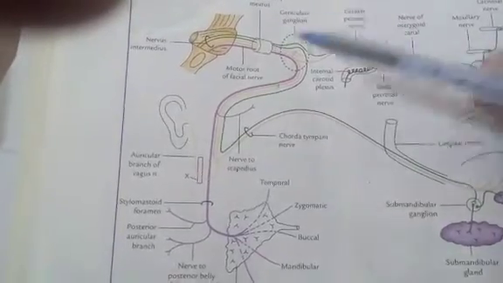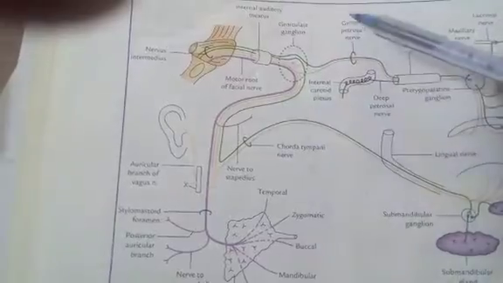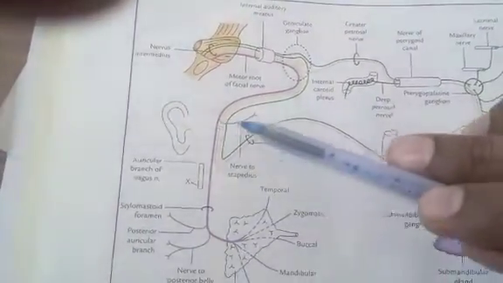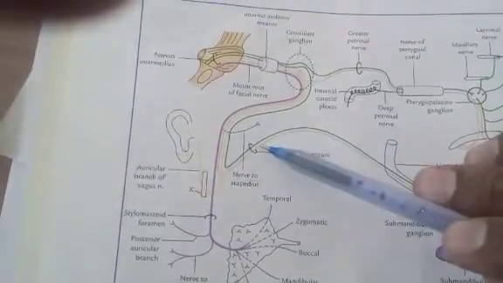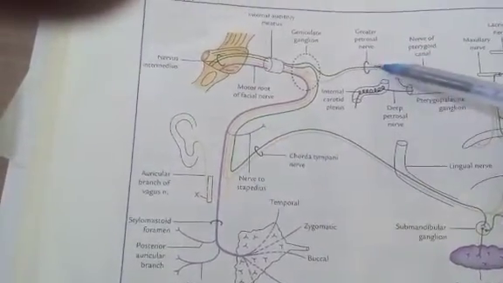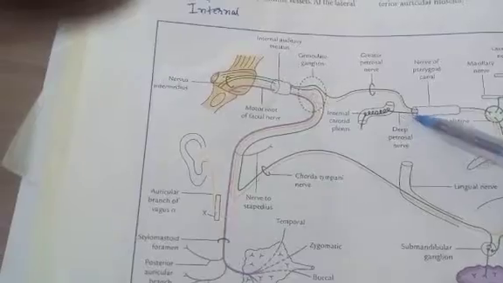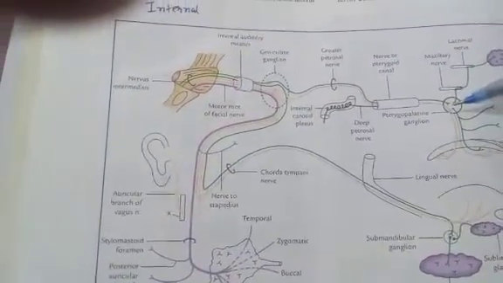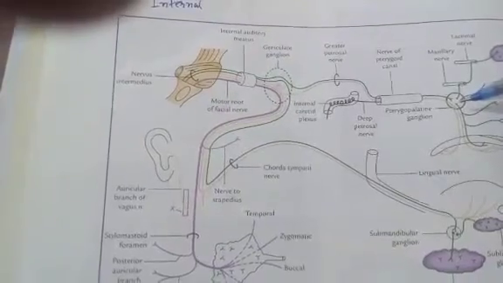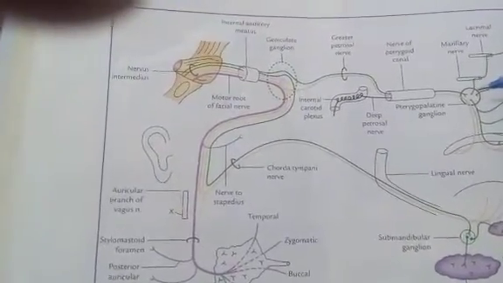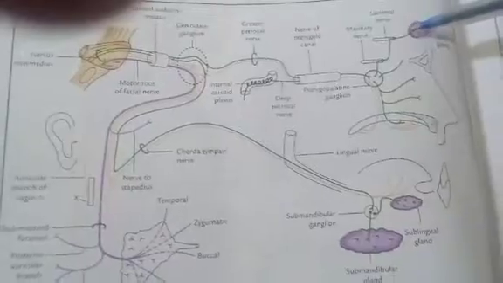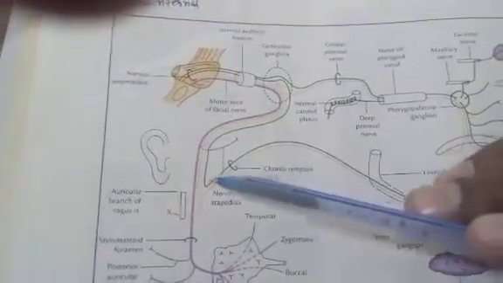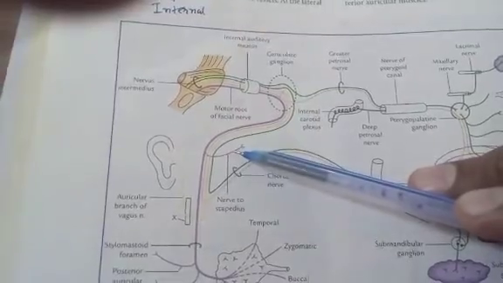The branches within the facial canal are three: the greater petrosal nerve, nerve to stapedius, and chorda tympani nerve. The greater petrosal nerve unites with the deep petrosal nerve to form the nerve of pterygoid canal, which goes to the pterygopalatine ganglion, and postganglionic fibers from there supply the lacrimal, nasal, and palatal glands. The nerve to stapedius supplies the stapedius muscle.